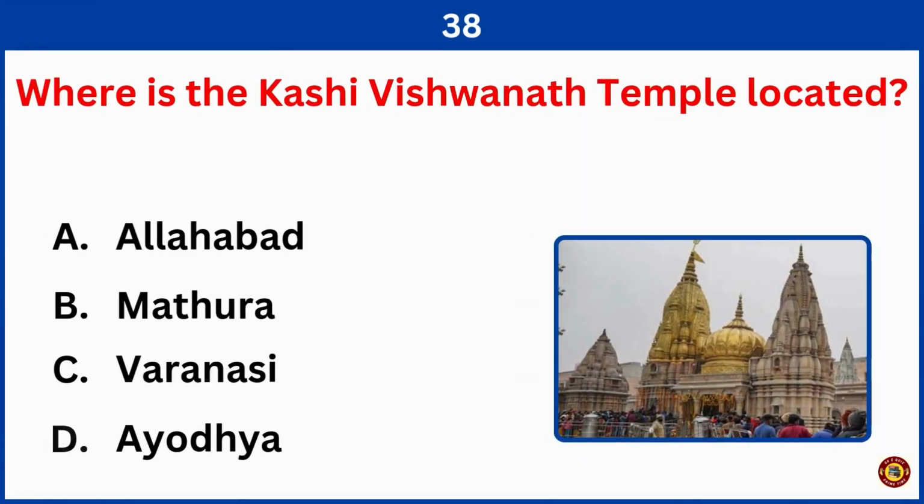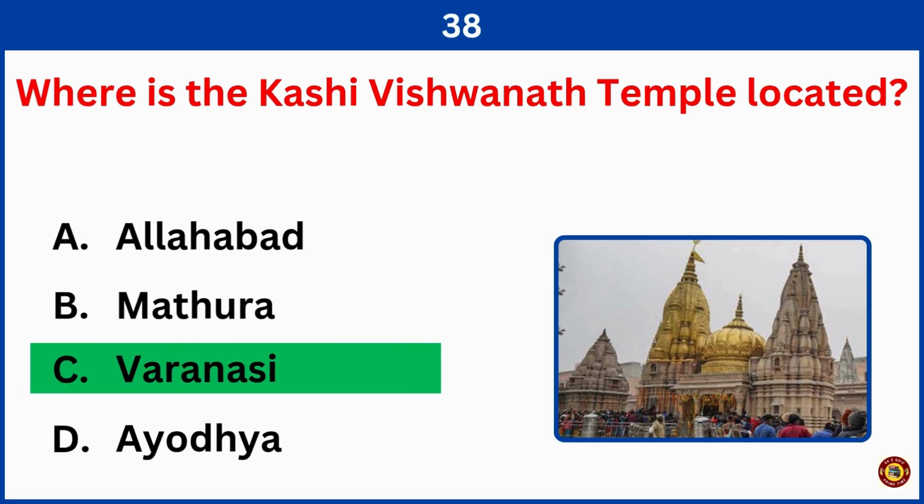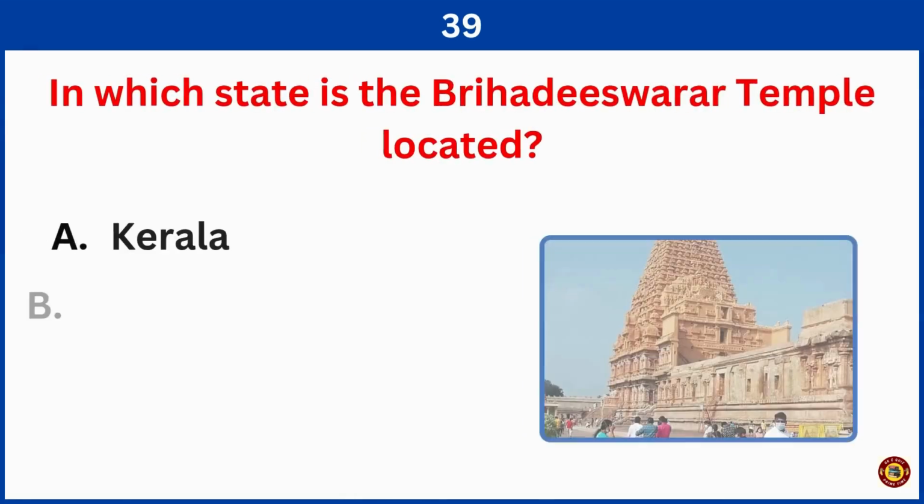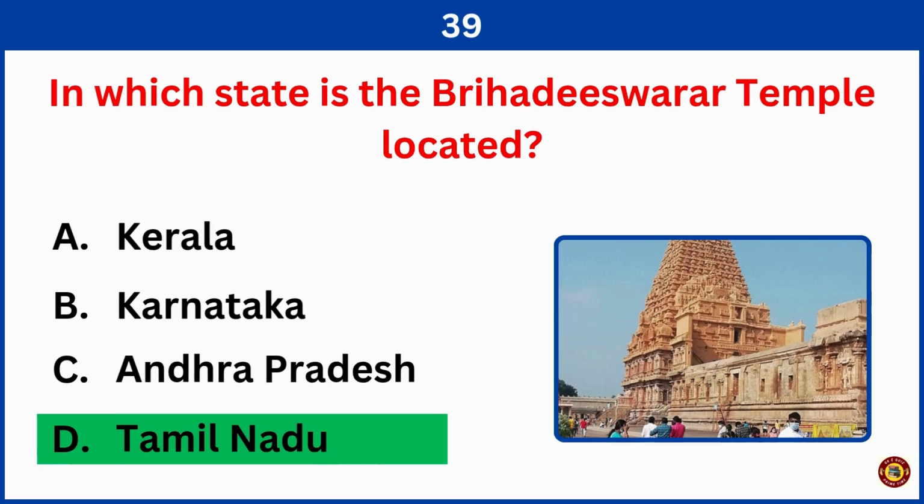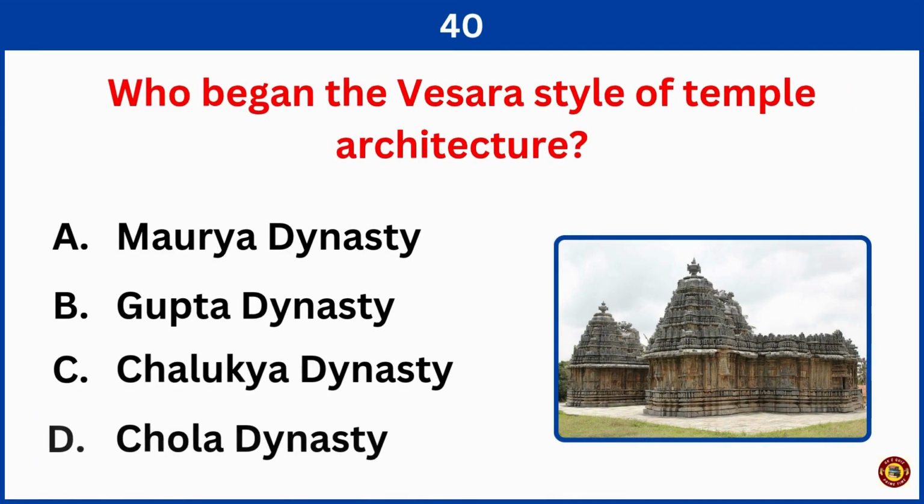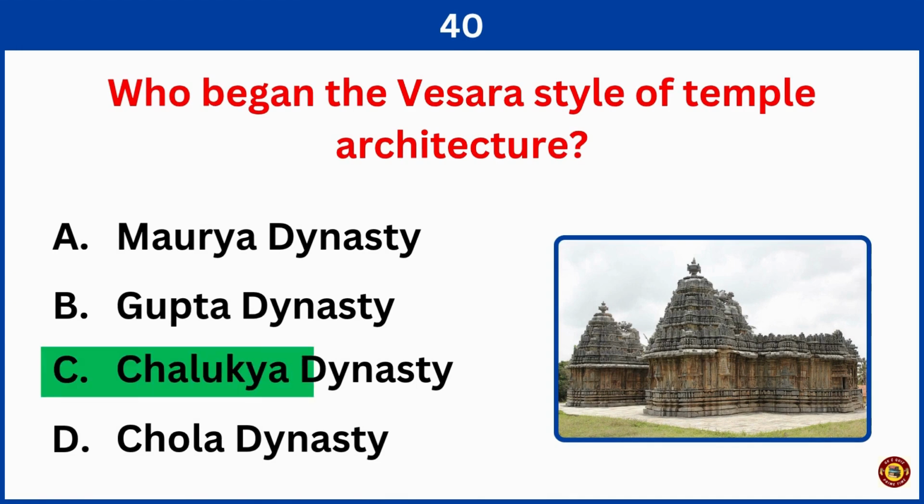Where is the Kashi Vishwanath temple located? Right answer is option C, Varanasi. In which state is the Brihadeshwarar temple located? Correct answer is option D, Tamil Nadu. Who began the Vesara style of temple architecture? Right answer is option C, Chalukya dynasty.